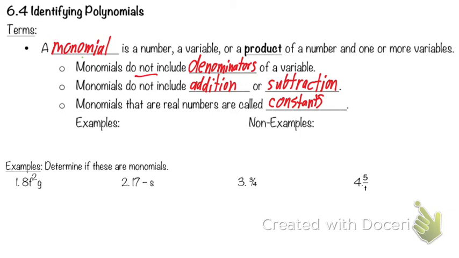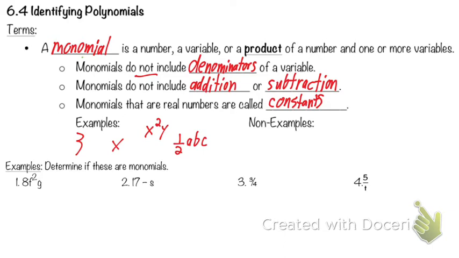Here are some examples of a monomial. You could have 3. 3 is a number; technically, it's called a constant, because it's constantly 3. I could have the variable x. I could have the product x squared y. That's a product of variables, one grouping of variables. I could have 1/2 abc. That would be okay for me to have.